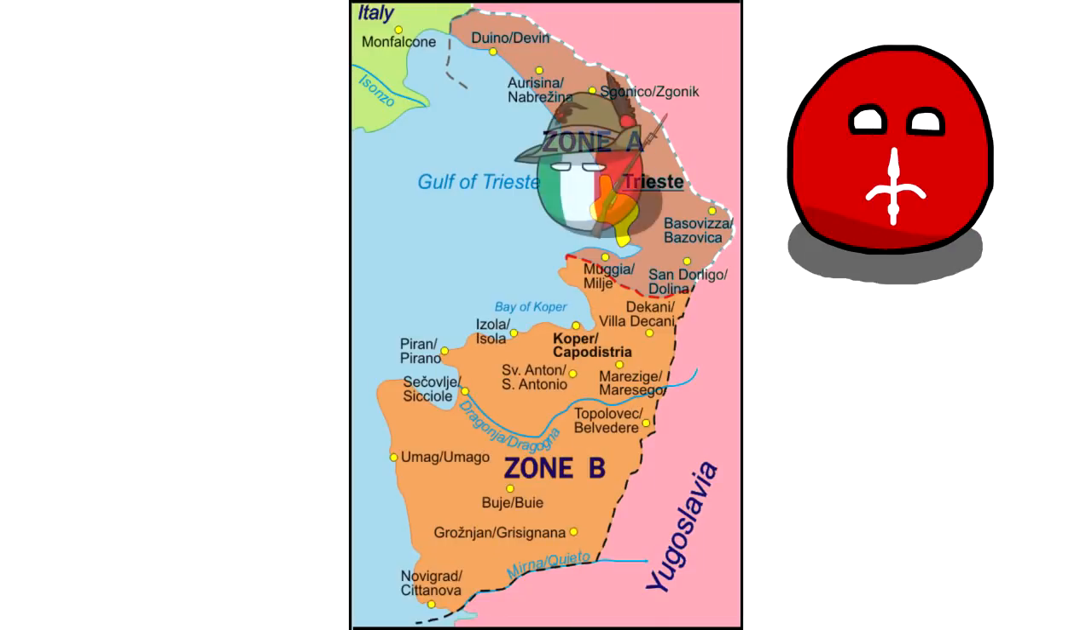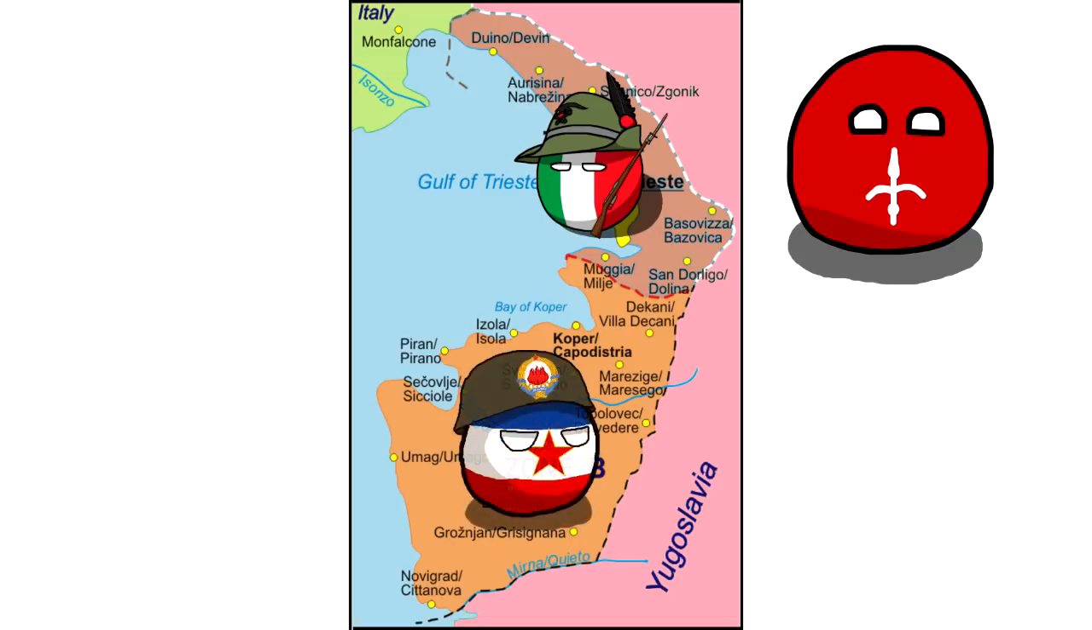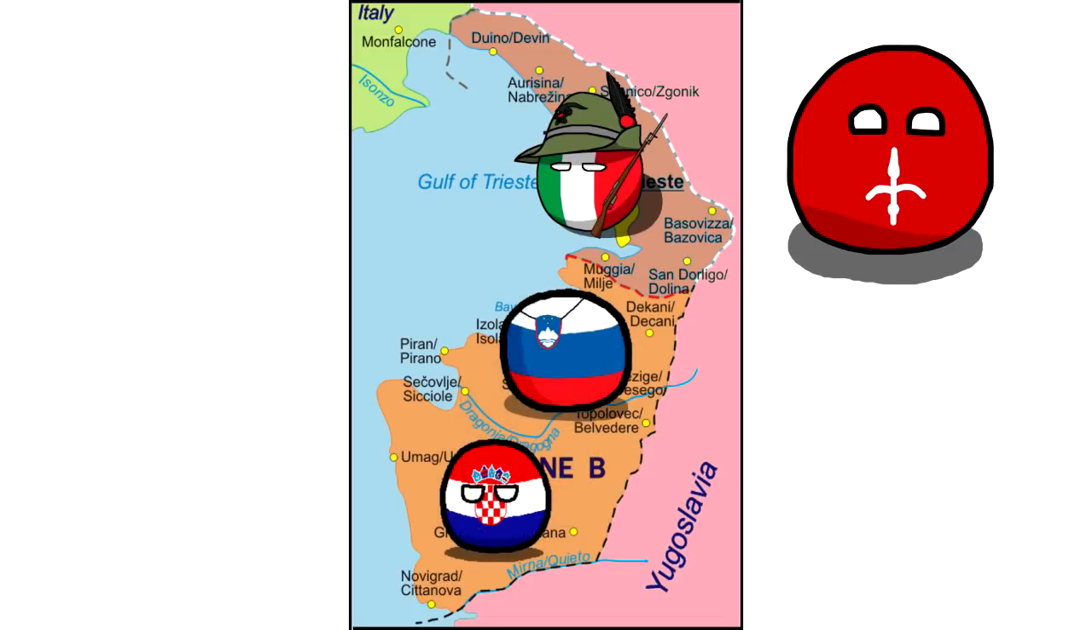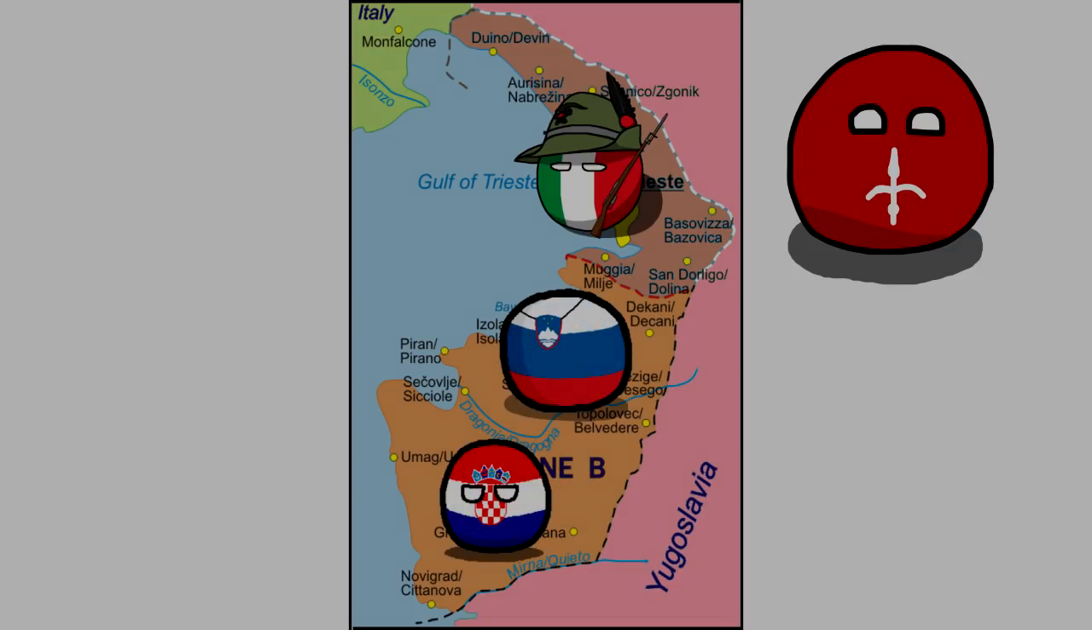Zone A came under Italian jurisdiction, which ultimately was integrated into Italy. In contrast, Zone B came under Yugoslav jurisdiction, eventually incorporated into Yugoslavia, and became part of Slovenia and Croatia today.